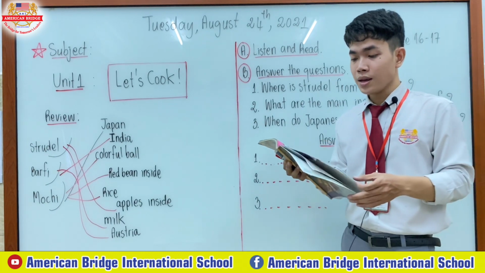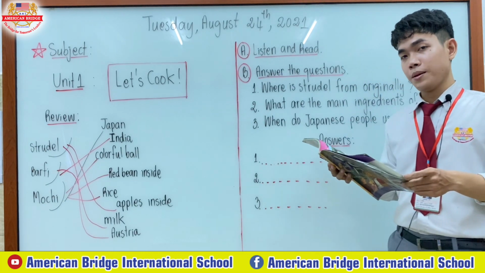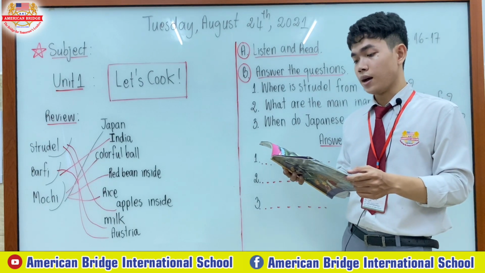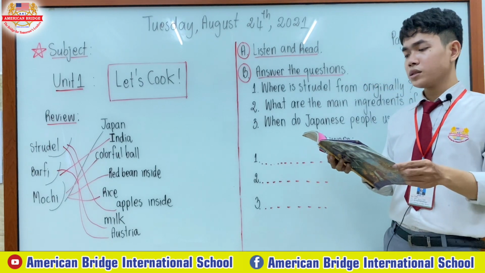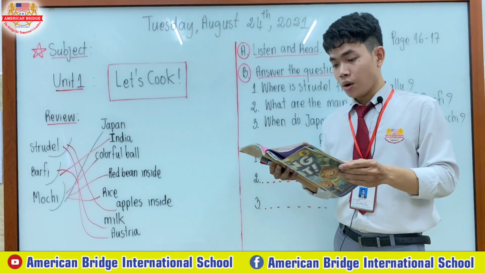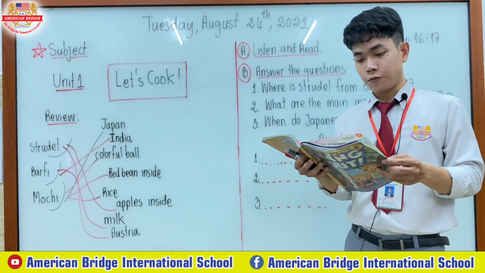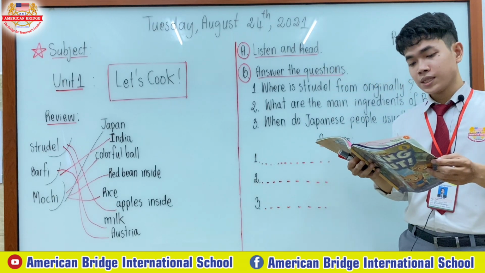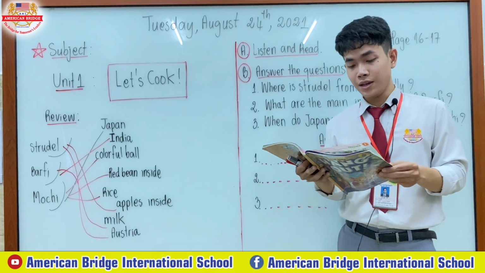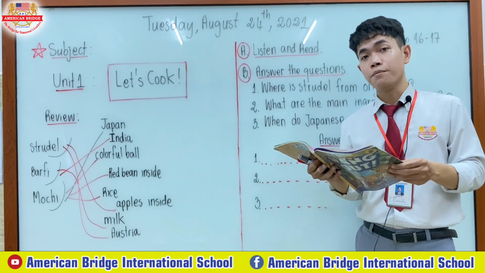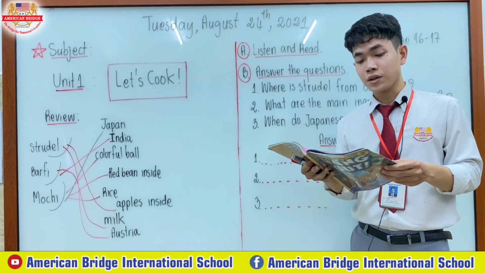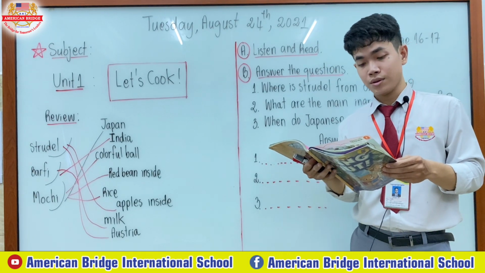In part A there are many paragraphs about the cakes around the world. Cakes from around the world. When you want to eat cake, what is the first thing you think of? Some people think of chocolate cake, other people think of muffins. There are many different kinds of cakes around the world.